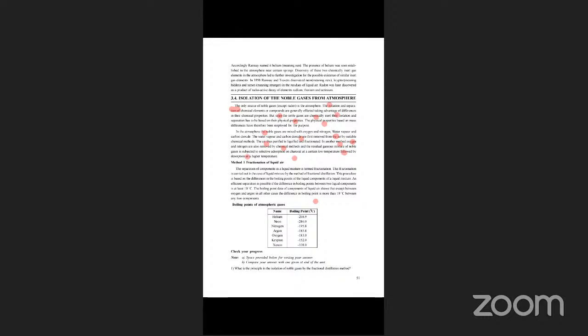Adsorption means applying on the surface, and desorption means removing from the surface. So adsorption at low temperature, and desorption by temperature removes it from the surface. By these methods, one by one, we can isolate the noble gases.